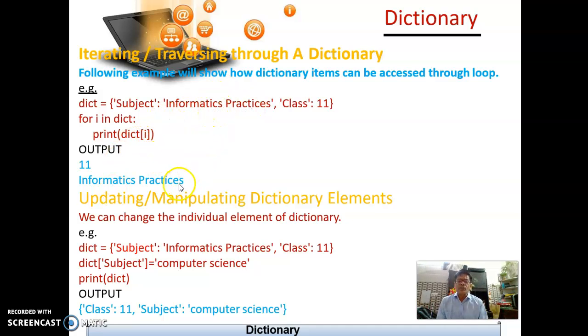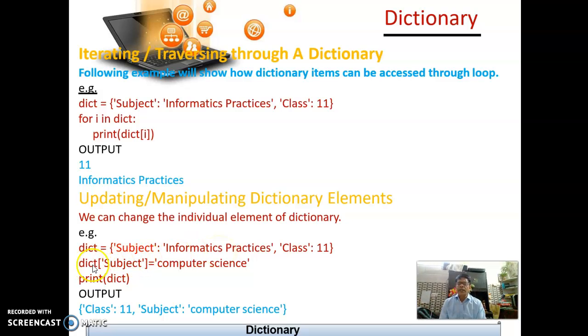Okay, now next we will observe how we can update the dictionary elements. As I told you, a dictionary element is mutable, so we can update it in this way. Suppose dict equal to subject is to informatics practices, that is key to value comma key to value, this is the dictionary. Now I want to change this subject from informatics practices to computer science.